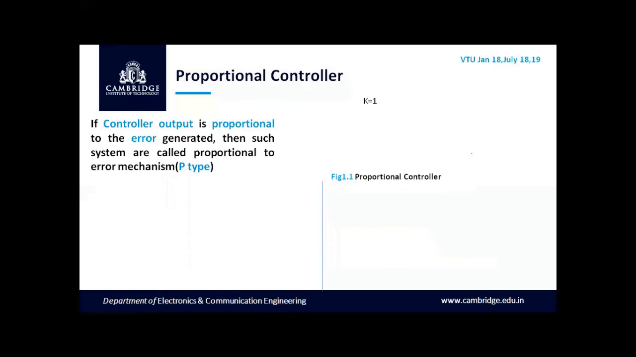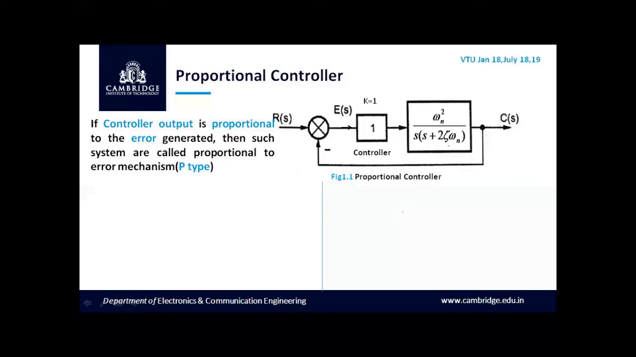First controller is the proportional controller. In most practical systems, the controller output is proportional to the error generated. We have taken a controller and the controller output is proportional to the error generated. And we call this mechanism the P-type error mechanism. So let us have a look at how the proportional controller works in a closed loop control system.